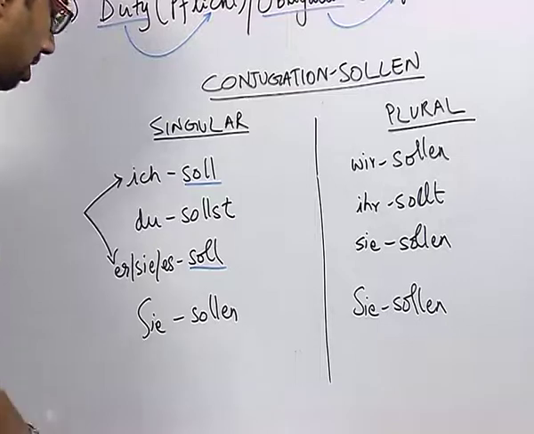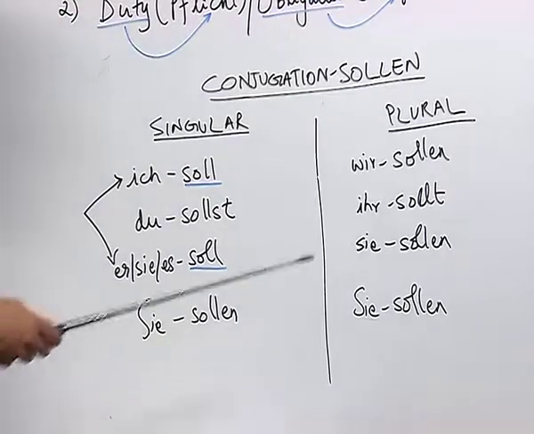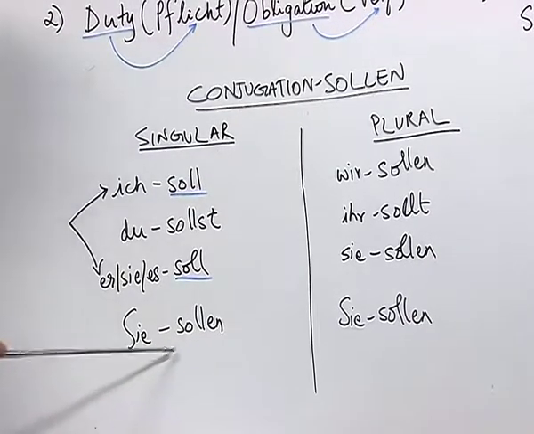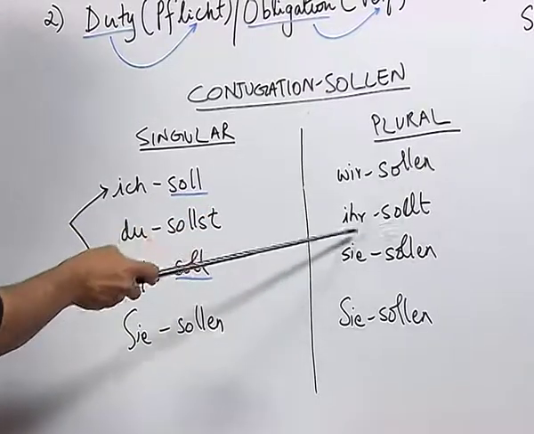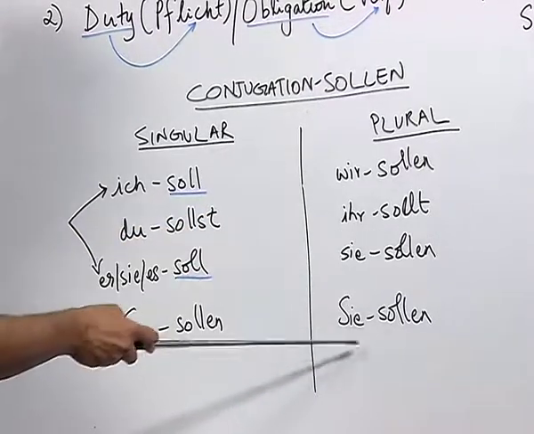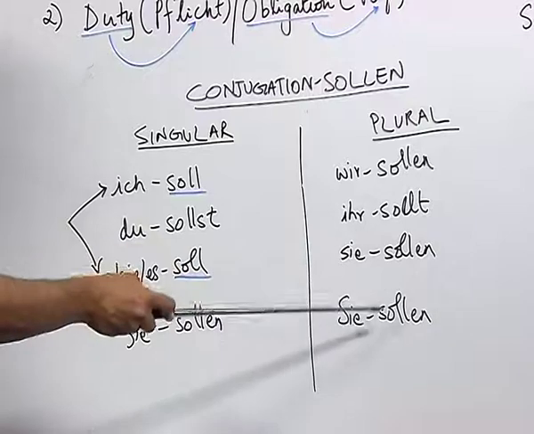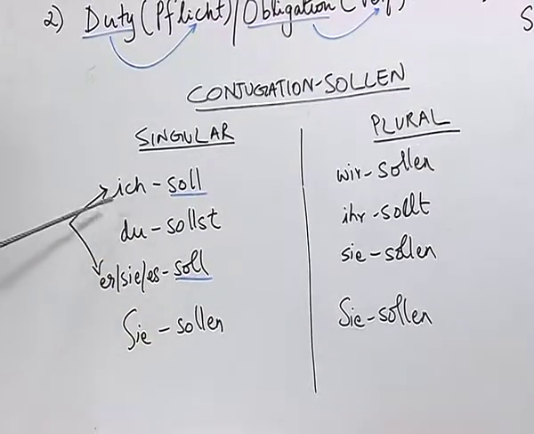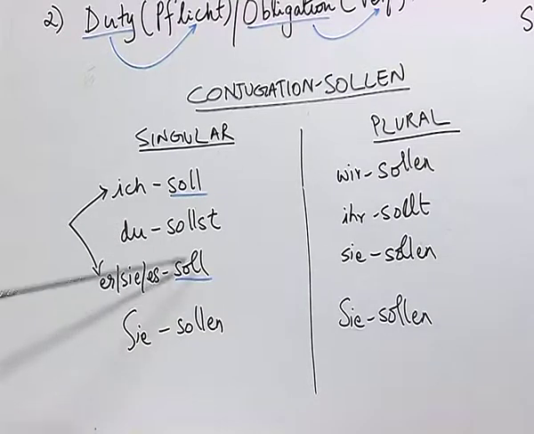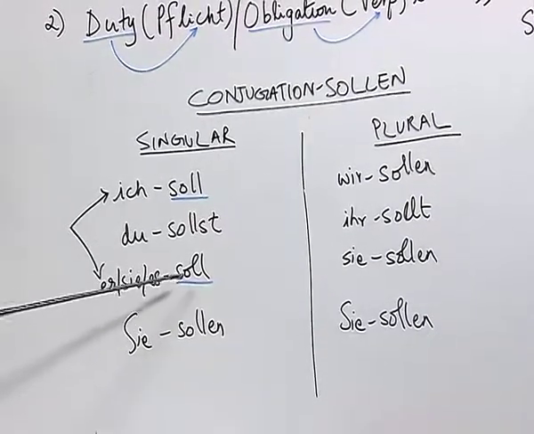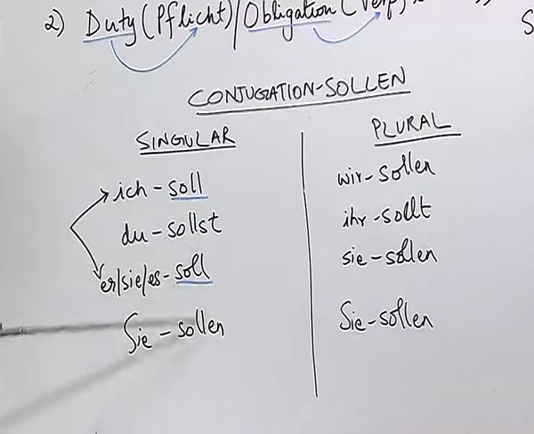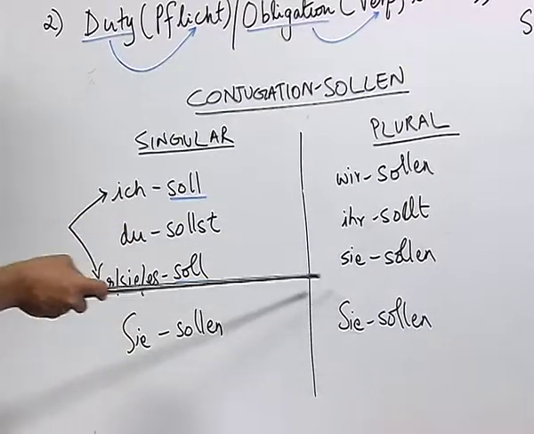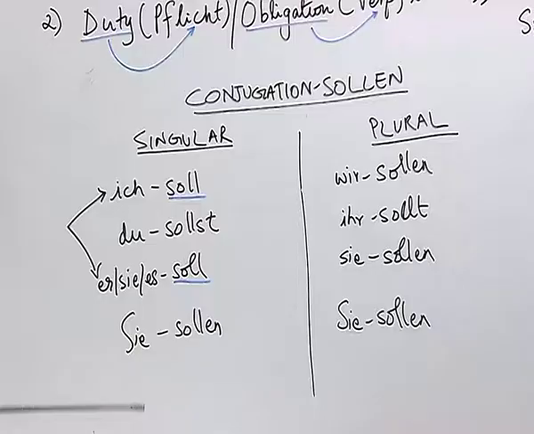And if you see here, for the other pronouns sie sollen, wir sollen, ihr sollt, sie sollen and Sie sollen, the conjugation pattern remains the same. So, only for the singular pronouns ich, du, sie and es there is a change. However, as you can see, there are no umlauts for the conjugation of the verb sollen.